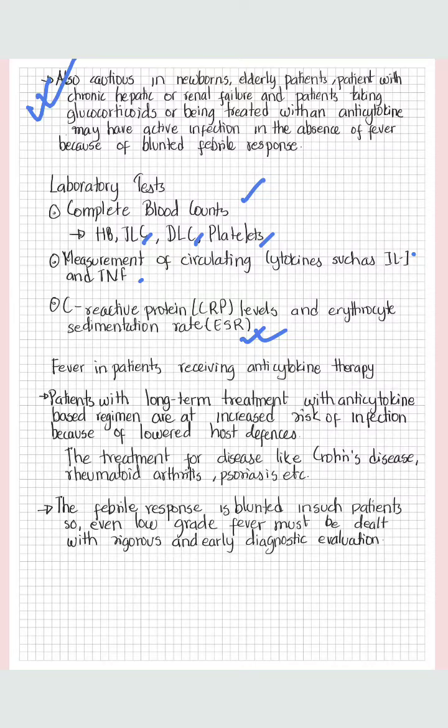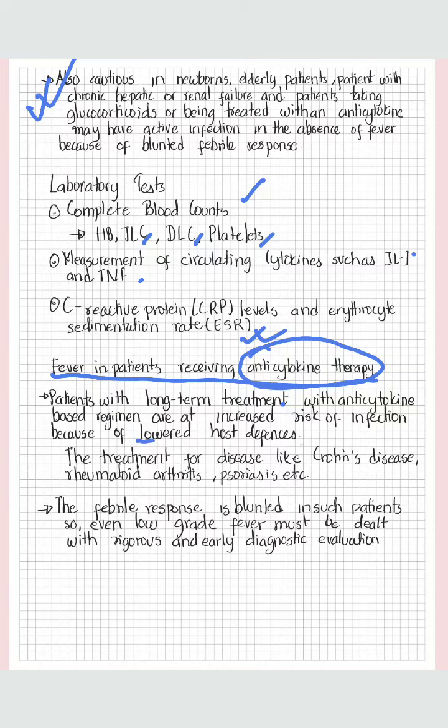Fever in patients who are receiving anti-cytokine therapy. We know that in these patients the febrile state is highly blunted, meaning patients on long-term anti-cytokine based regimens are at increased risk of infection because of lowered host defenses, right?